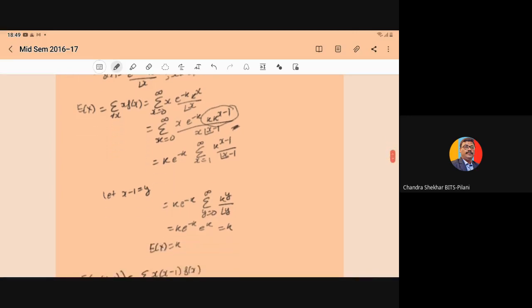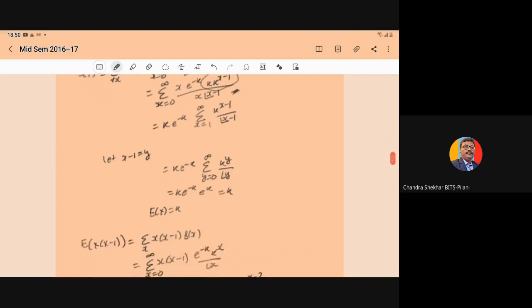So if you take k and e^(-k) outside the summation, k into e^(-k), the summation now starts from x equal to 1 to infinity. Why? Because the x from numerator and denominator can be cancelled out. So we have only k^(x-1) upon factorial of (x-1).